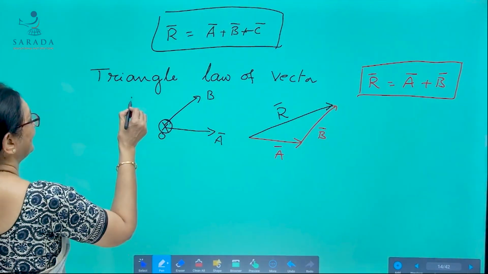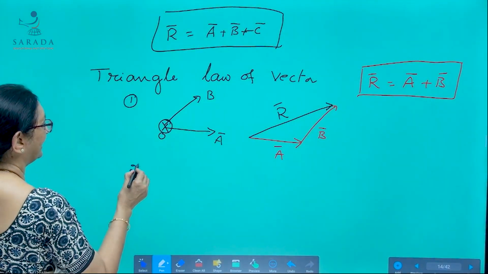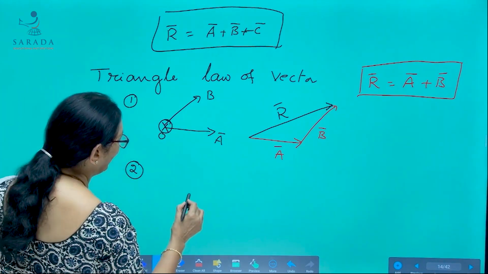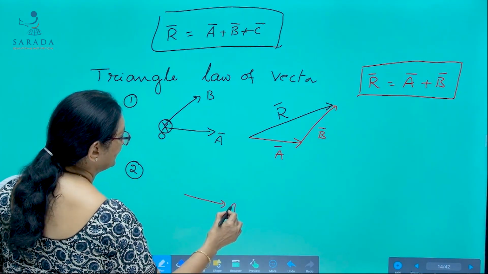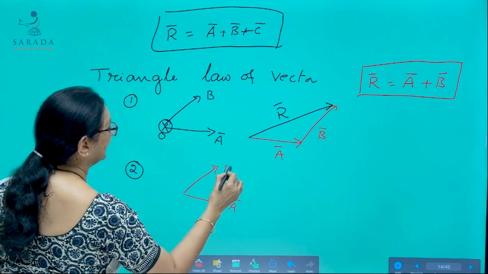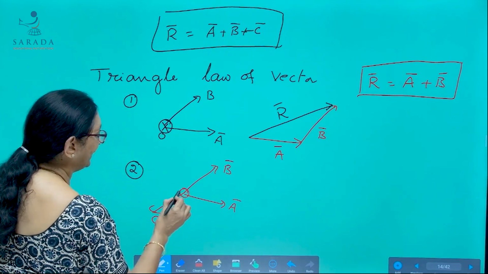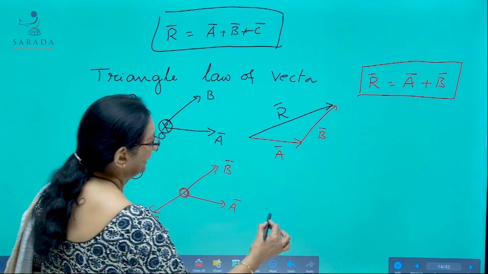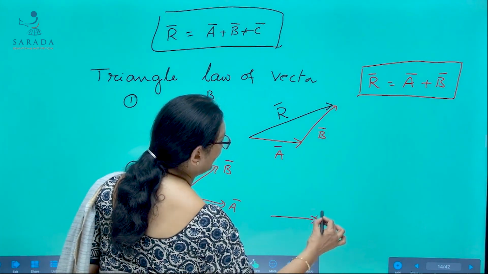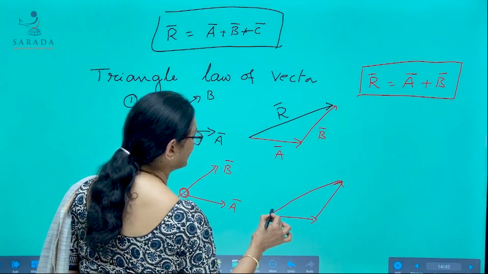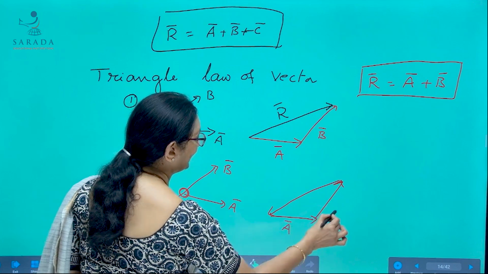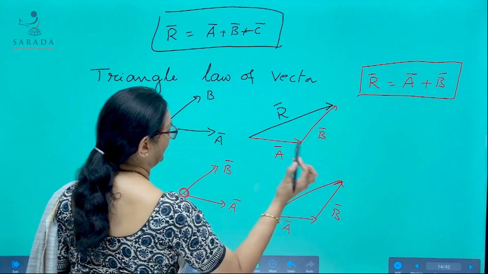And another statement for the same triangle law of vectors is, when three vectors simultaneously acting on a point keep that point in equilibrium, then they are represented by the adjacent sides of a triangle taken in order.